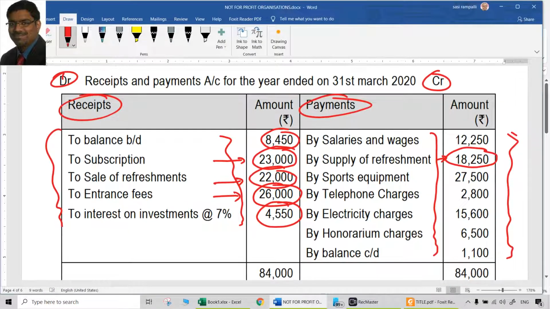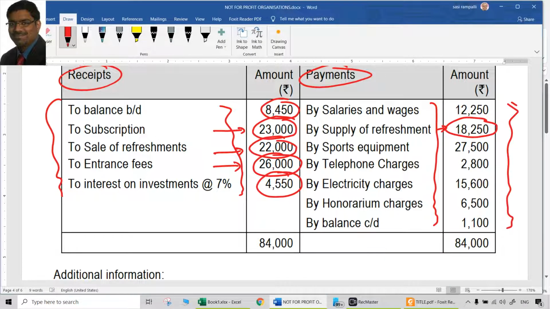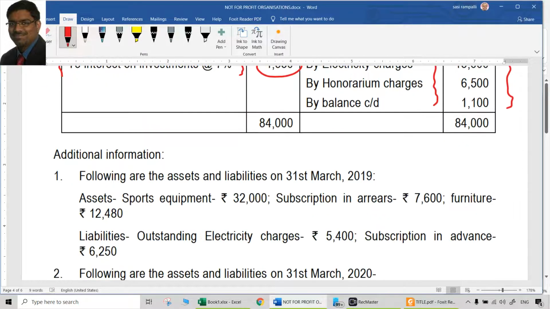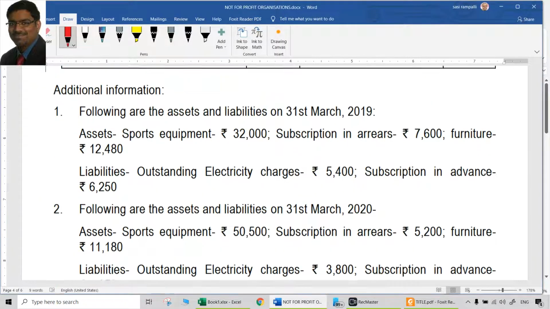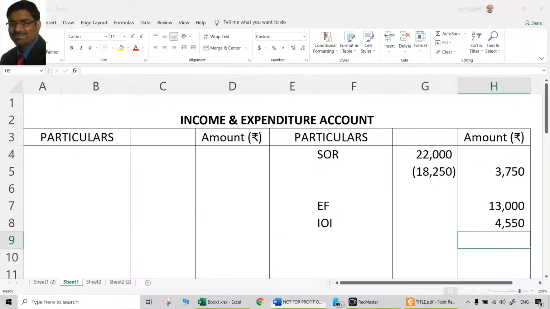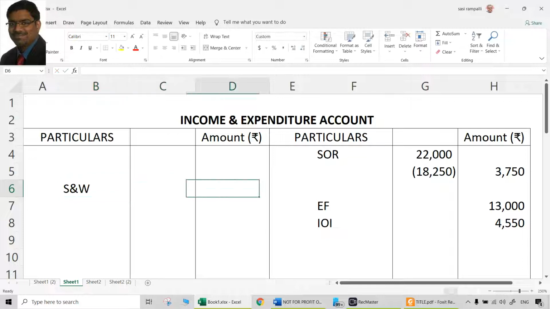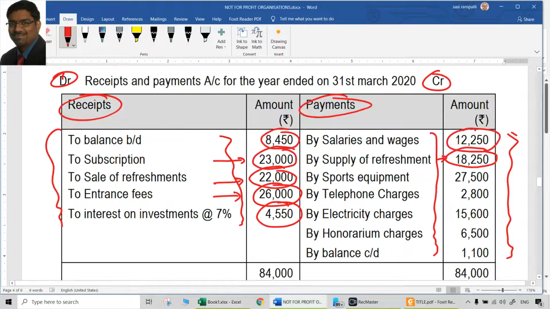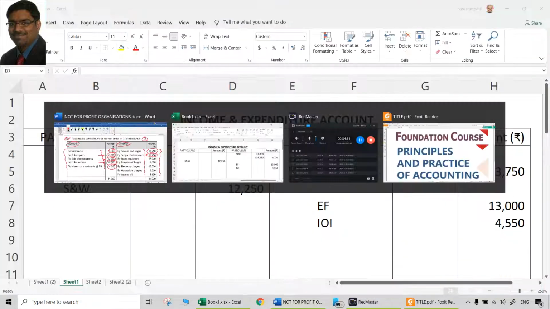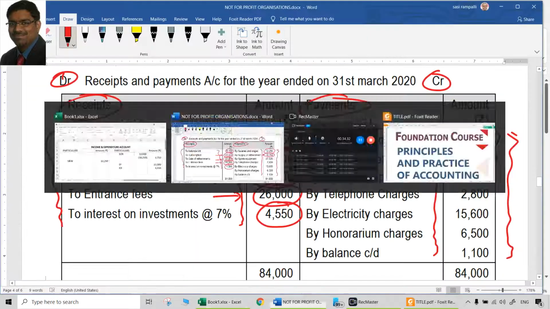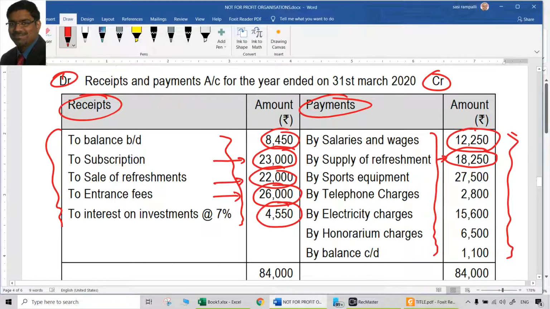Then comes the credit side of the receipts and payments account. Salaries and wages 12,250. Is there any adjustment for salaries and wages? No. So we can just simply debit the income and expenditure account, salaries and wages, 12,250. Supply of refreshments, we already did the treatment for it here by reducing it from sale proceeds of refreshments.